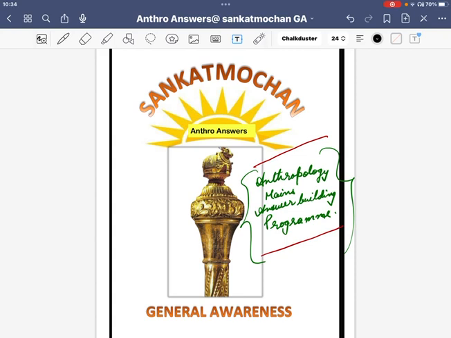As we all know, we are running the Mains Answer Building Program. In this series, we are also doing Anthropology Optional. Right now, we are taking a few of the Paper 1 questions from the 2022 UPSC previous year questions, and we are assessing how we can build an answer, how we can think on it, and how we can write a good answer that will give you the marks required to qualify